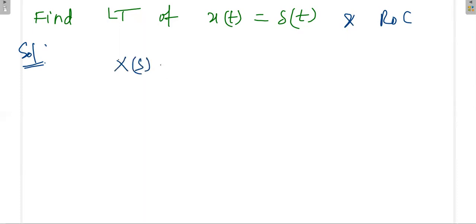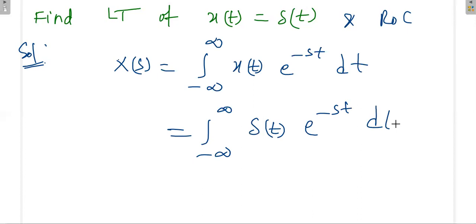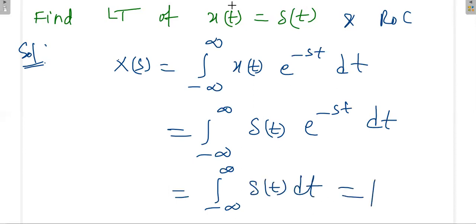X of s is equal to the integral from minus infinity to plus infinity of x of t e power minus st dt, so the integral from minus infinity to plus infinity of del t e power minus st dt. Whenever del t is multiplied with another signal, this t value we can substitute here. So e power 0 is 1, and we will be getting del t dt, which is equal to 1. So the Laplace transform of del t is simply 1.